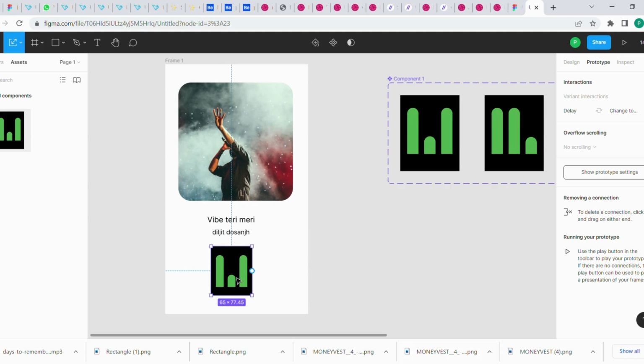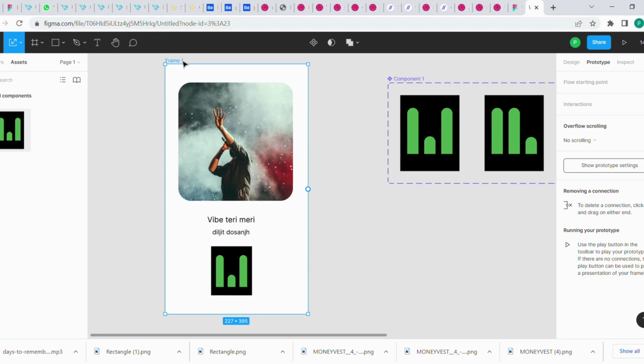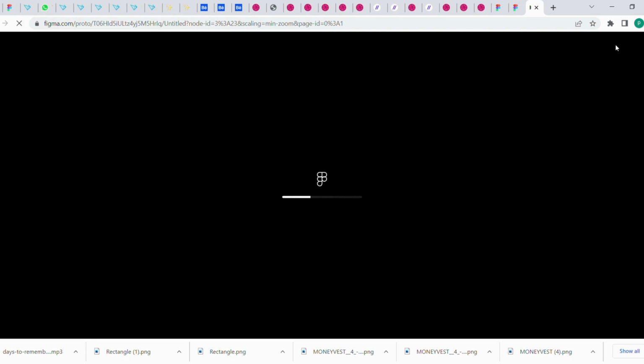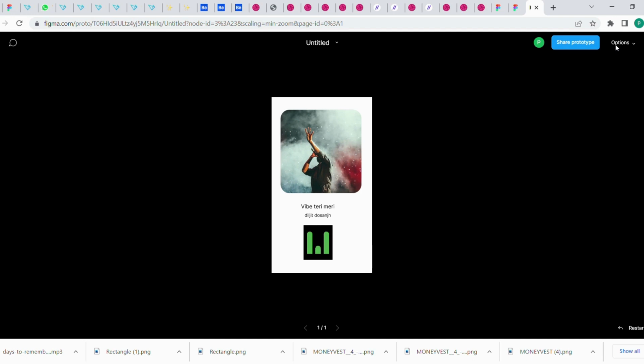Now let's see the magic. First select the frame and see it is moving very fast. You can change the time from 50 milliseconds to 100 milliseconds. It will move accordingly.